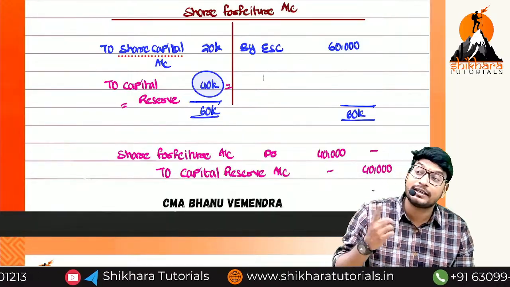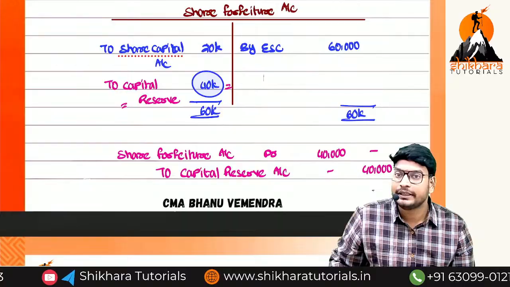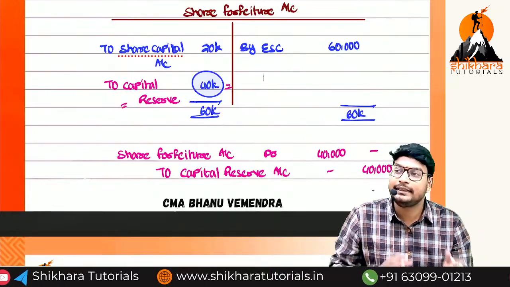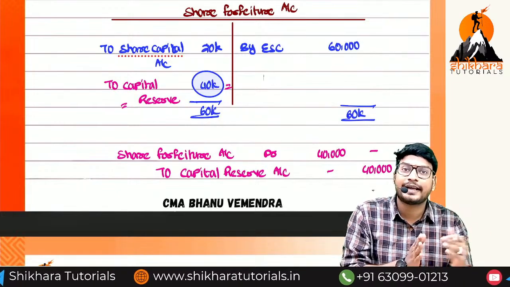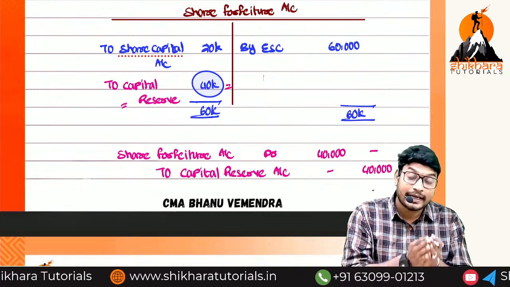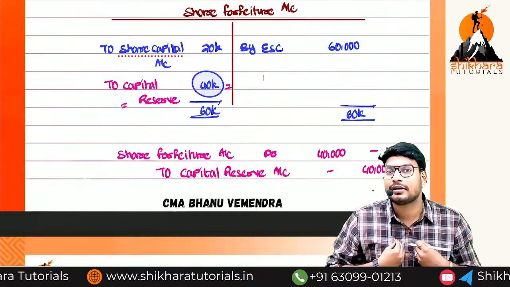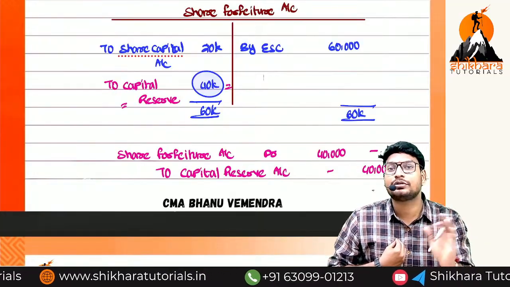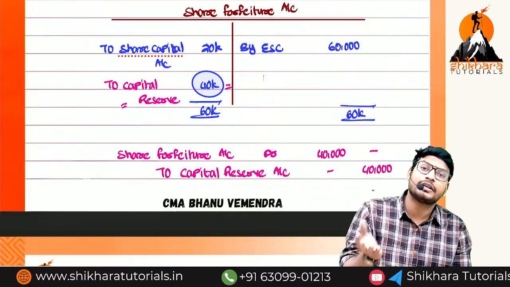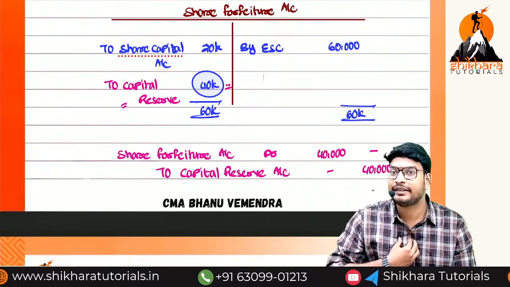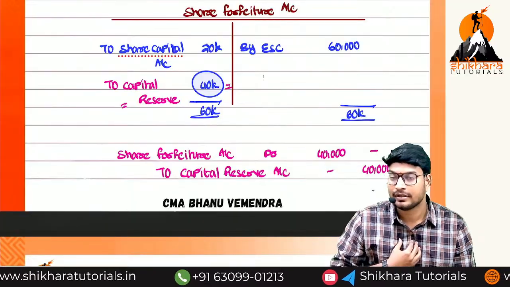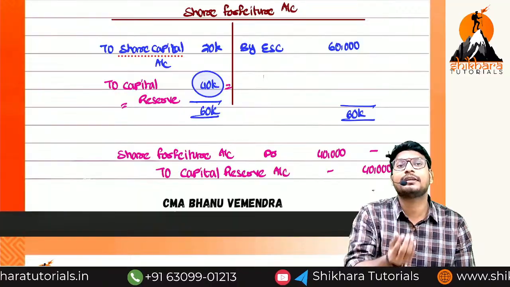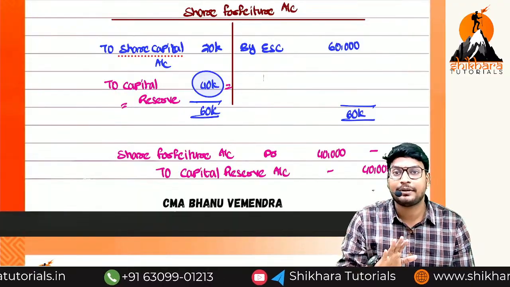We should not add anything related to the share forfeiture to equity share capital. Sir, in the before class you have told us to add back to the equity share capital. Before class we have not reissued. Until reissue you should not transfer to the capital reserve, because at the time of reissue we may get a loss or we may get a profit. After reissue we can confirm whether we get any profit or loss. If we get any loss, we can set off from the share forfeiture account, and whatever the balance will be transferred to the capital reserve.